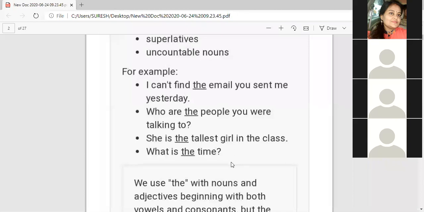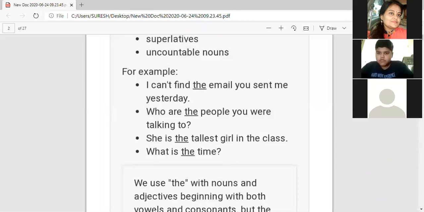Because tallest is a superlative adjective. This is the superlative degree. Next is "what is the time?" Why has "the" come here? Uncountable nouns. Very good, children.